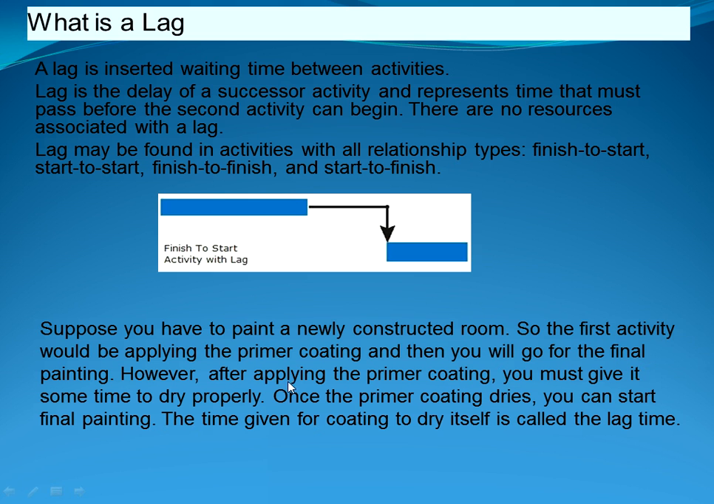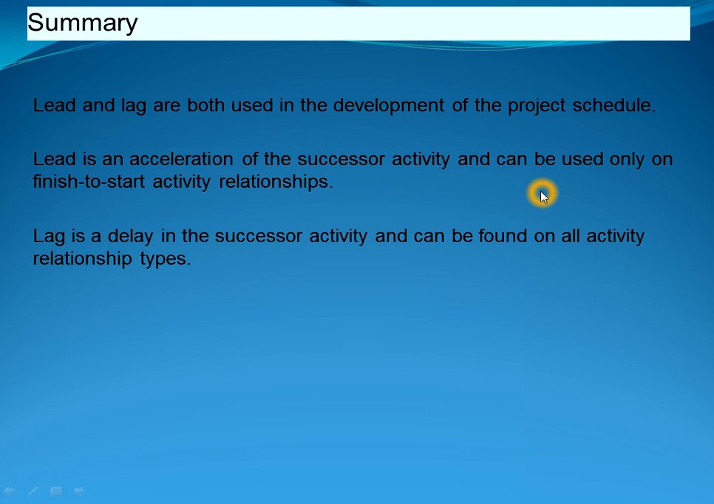However, after applying the primer coating, you must give it some time to dry properly. Once the primer coating dries, you can start final painting. The time given for the coating to dry itself is called lag time. This is called lag time or waiting time.